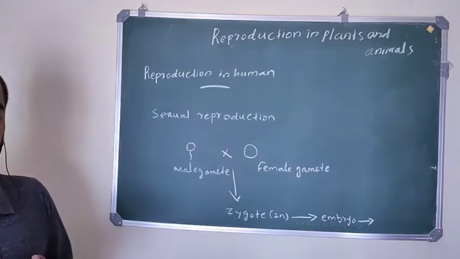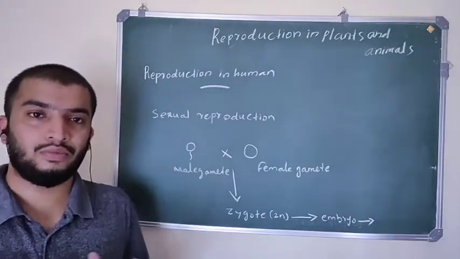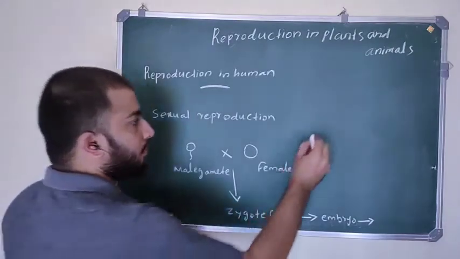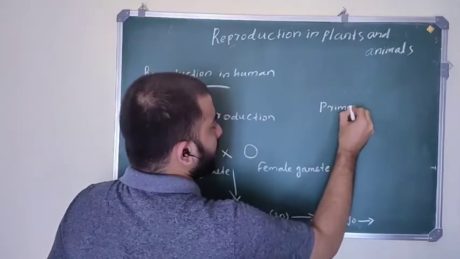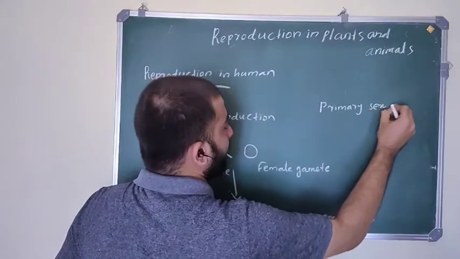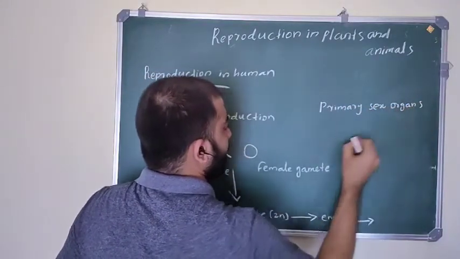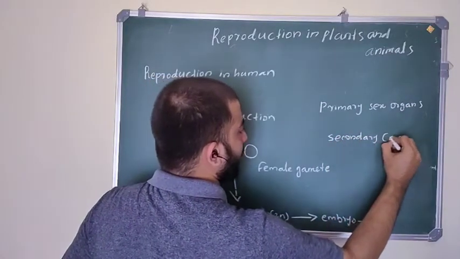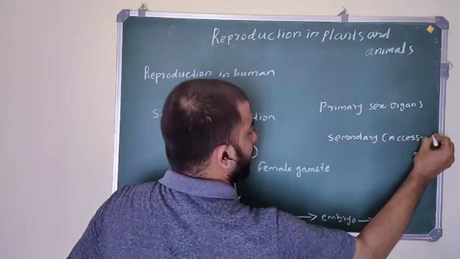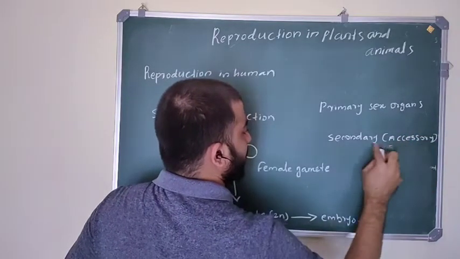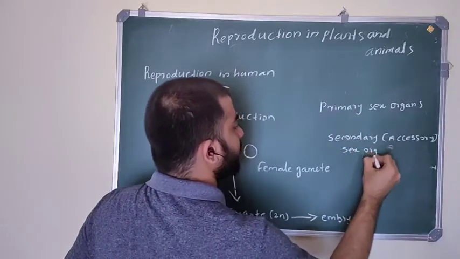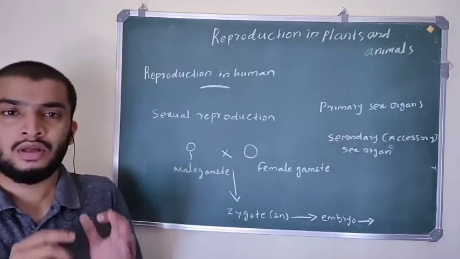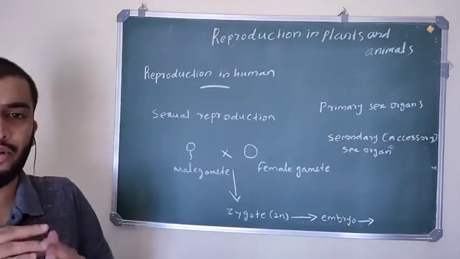In humans, the reproductive system mainly consists of reproductive organs: primary sex organs or primary reproductive organs, and secondary or accessory reproductive organs, the accessory sex organs. So the human reproductive system consists of primary sex organs and accessory or secondary sex organs.